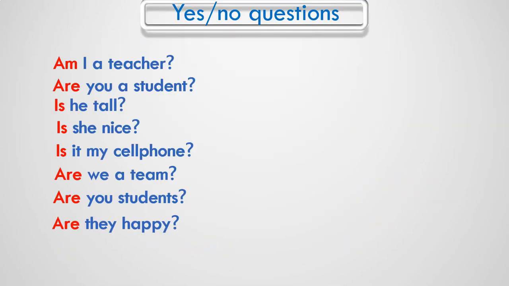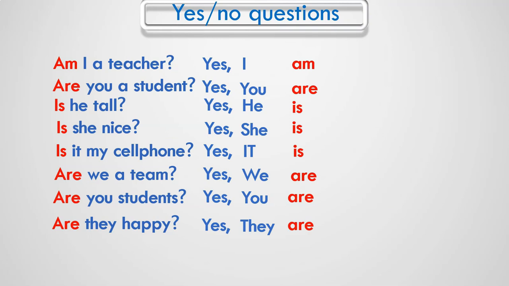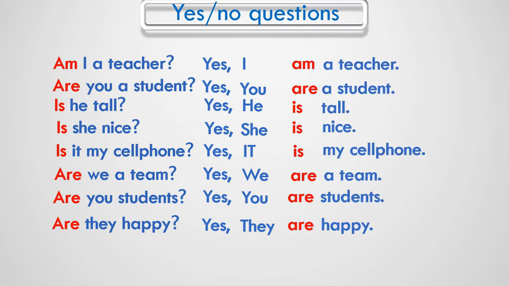These types of questions are called yes or no questions or closed questions because we can only respond with yes or no. In case our answer is positive, we have to say yes plus the formula for positive statements, subject, verb, predicate. The predicate is usually eliminated because we know what we are talking about.